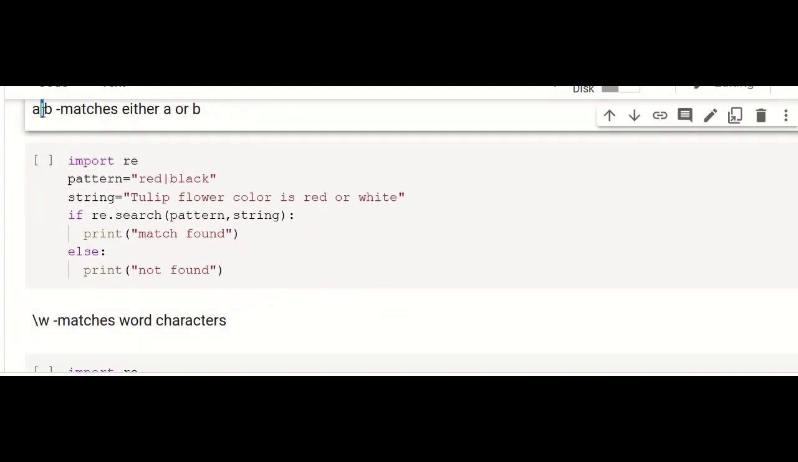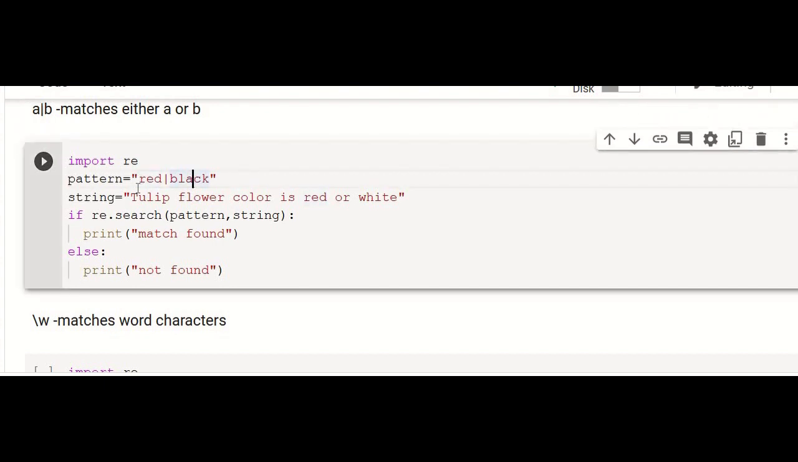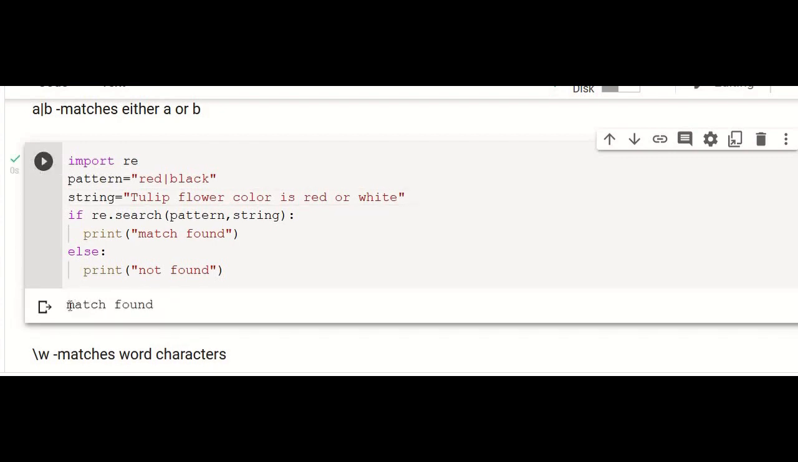And you can give this pipe symbol, pattern equal to red or black. That means either red or black should appear in the given string. Tulip flower color is red or white. Now if we execute this, here we have the match found because red is present, and if we change it to yellow, this will not be matched.